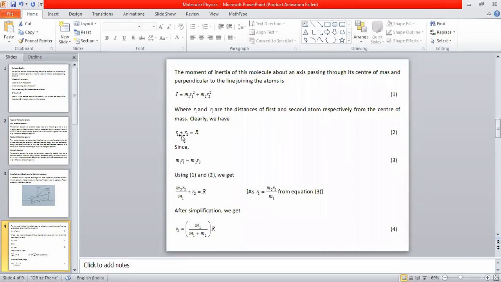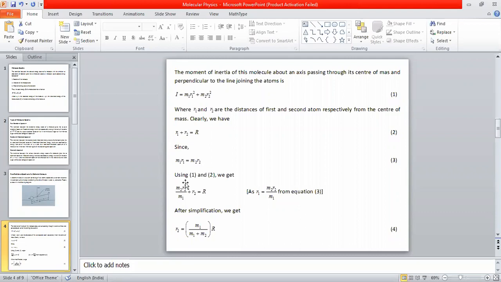So I take that R1 and put it in equation 2. It is M2 R2 divided by M1 plus R2, and that is equal to capital R, as R1 is equal to M2 R2 divided by M1 from equation 3, which I have already told.